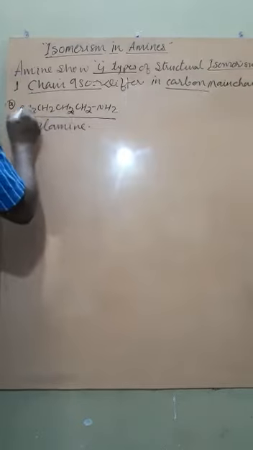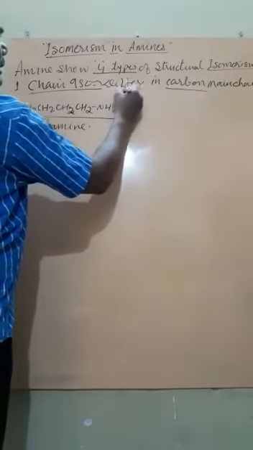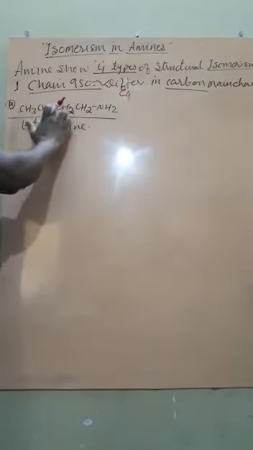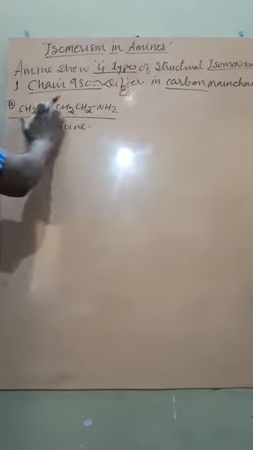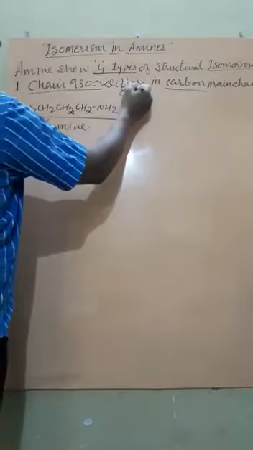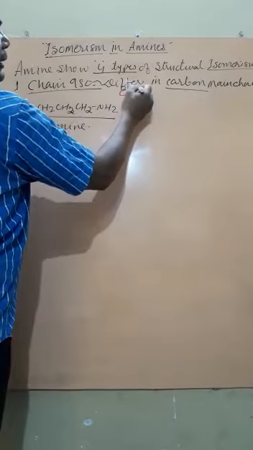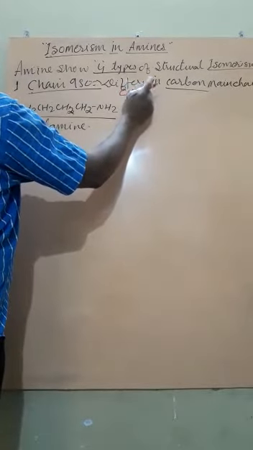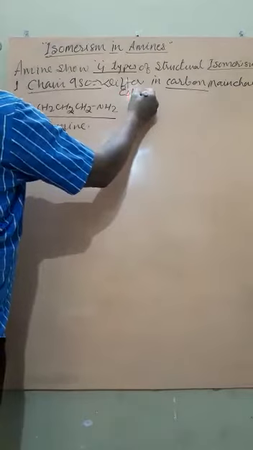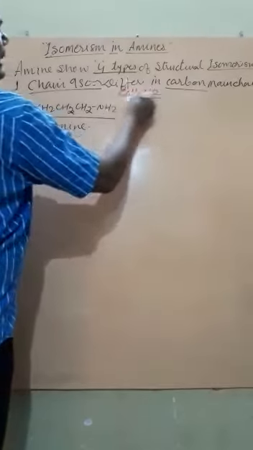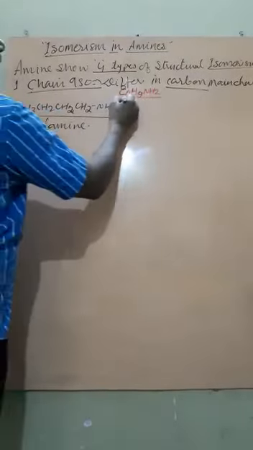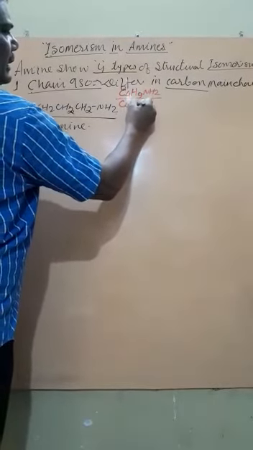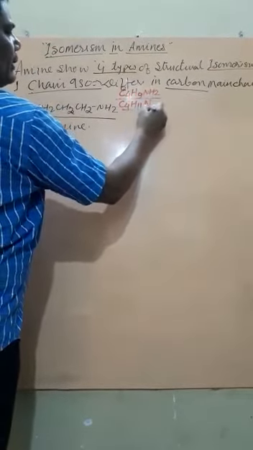Now, what is its molecular formula? 4 carbons, and 2, 3 are 6, then 3 and 6 are 9, and 2 more is 11. So that becomes C4H9NH2. You can write it in this form. You can also write it in the form of C4H11N.